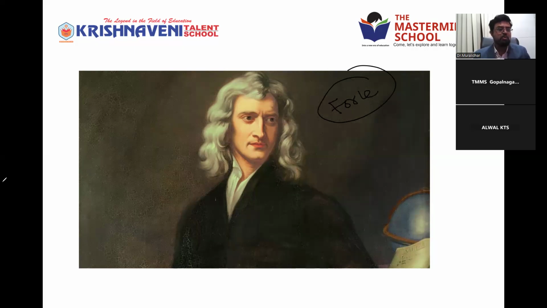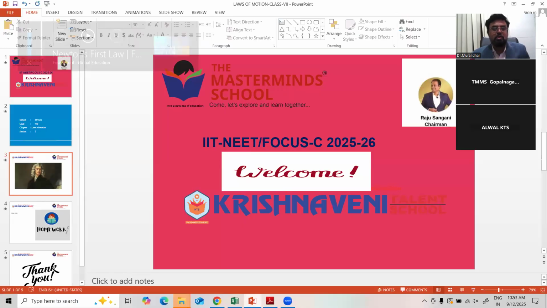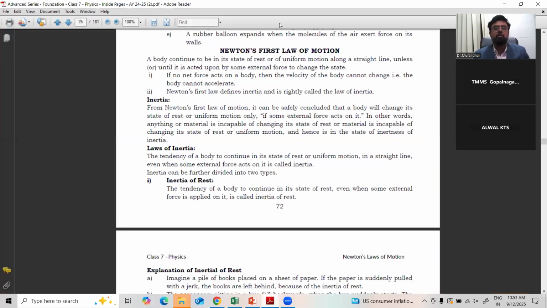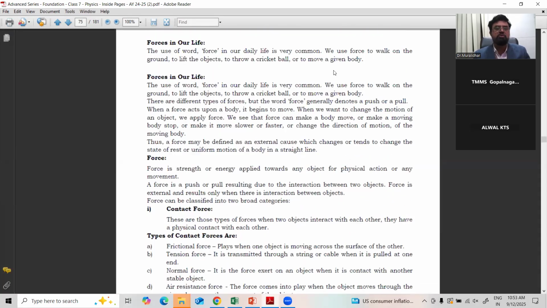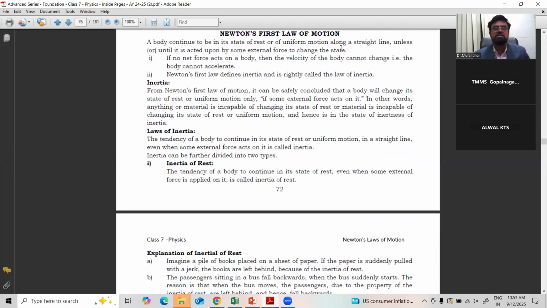In the last class, we discussed the entire thing about force, and today we enter into Newton's laws. Just recalling, we discussed what forces are, the types of forces, and the effects of forces in the last class.